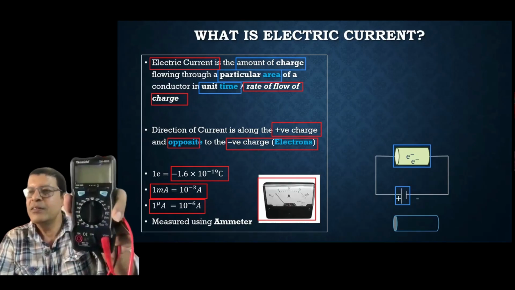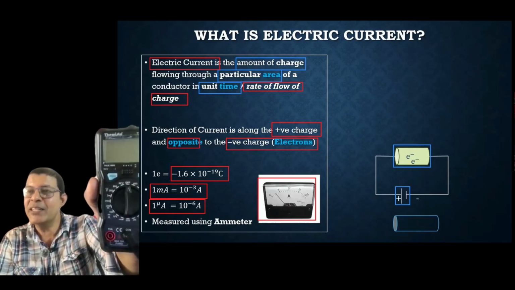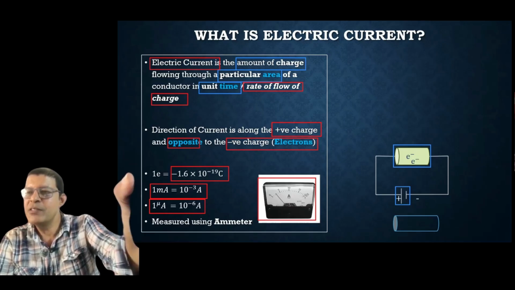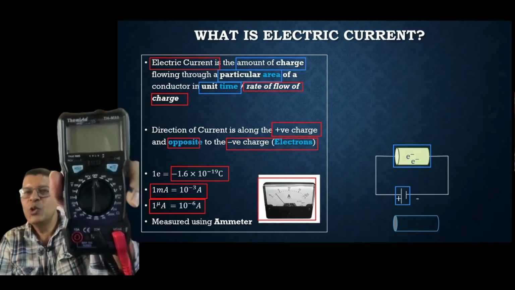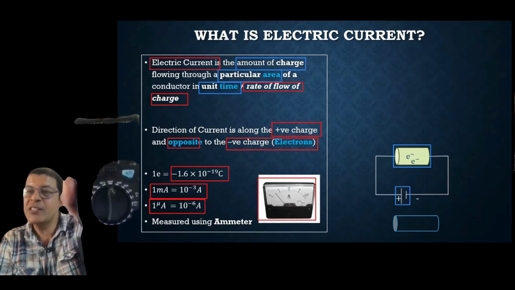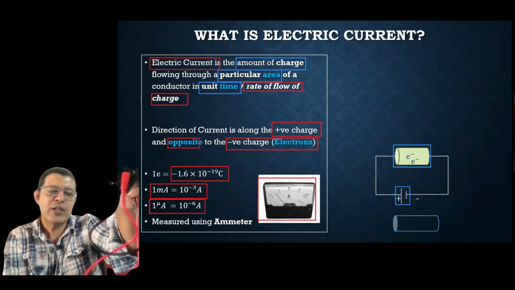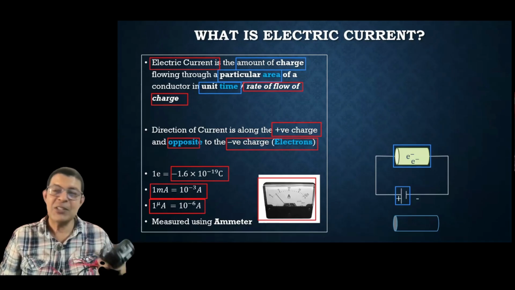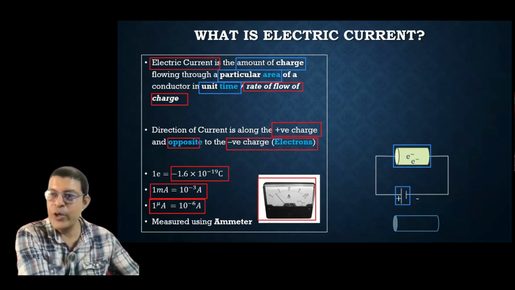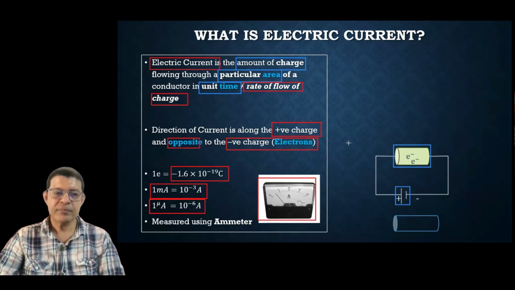You can see, this is a multimeter. Using this multimeter you can measure current, you can measure voltage, you can measure resistance also, and these are the pins. Using the pins you can check how much current is flowing, how much voltage is flowing at your home, okay, or in any electrical circuit.